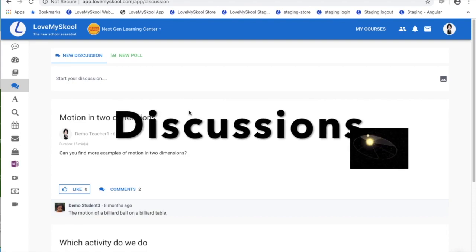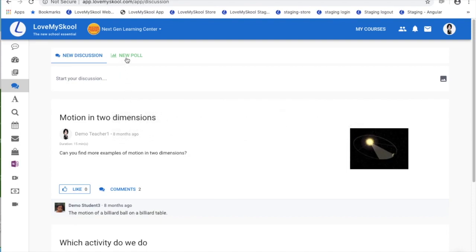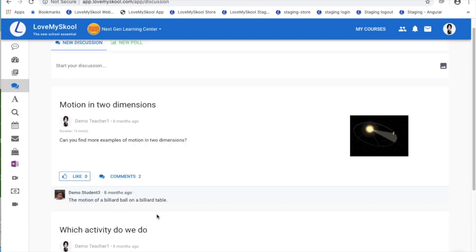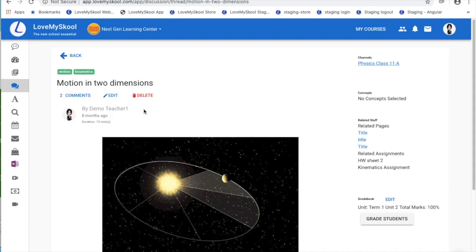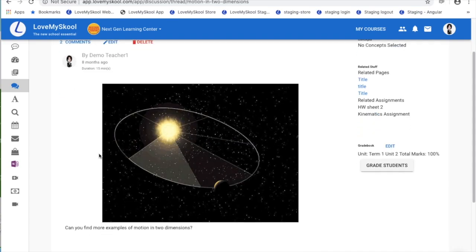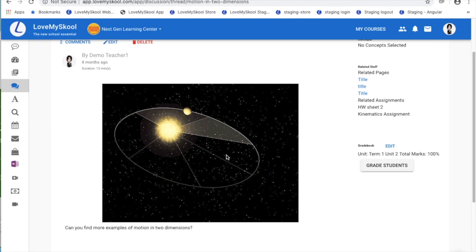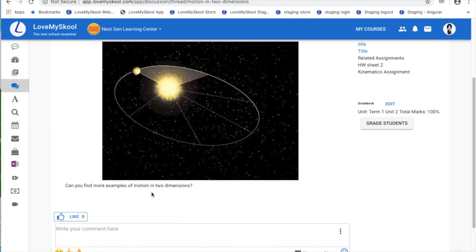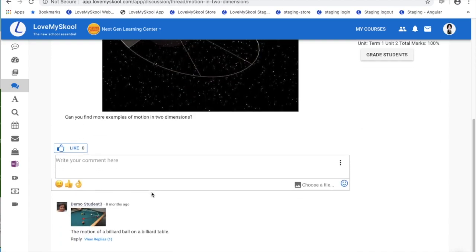Teachers can start discussions, or they can even start a poll. So discussions will look like this, while the polls would look like this. This would be a very useful tool to engage your students. As a teacher, I can start a discussion like this. For example, I can say this is my image of a 2-dimension motion, and then I can ask every student to bring one image of 2-dimension motion.